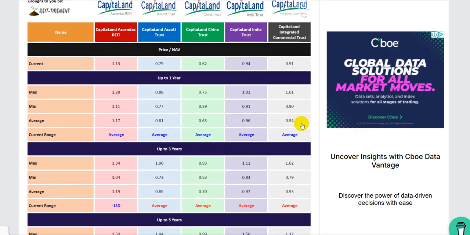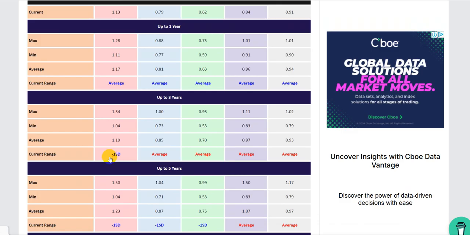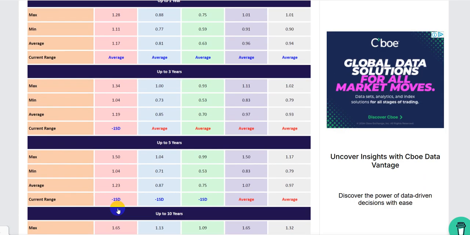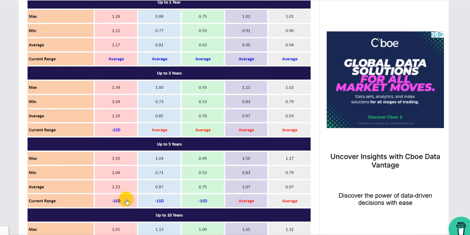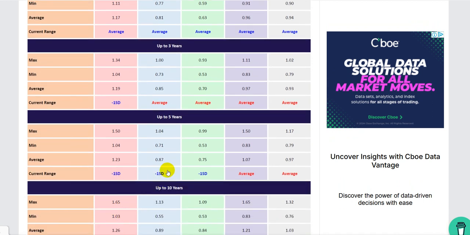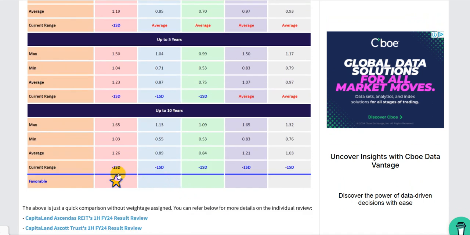Price over NAV, again average over the 1 year, I won't talk about it. Minus 1 standard deviation, this one is cheaper, so it's slightly cheaper than average. Generally 1 standard deviation cheaper than average: Ascendas, Escort and China. Everything looks cheap as opposed to the last 10 years' results, because the last 10 years have been good to REITs.